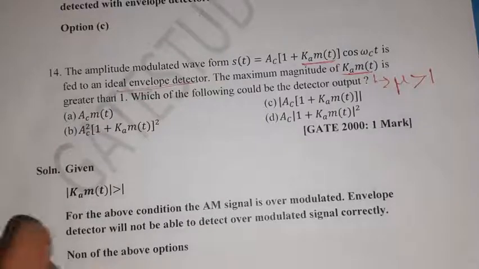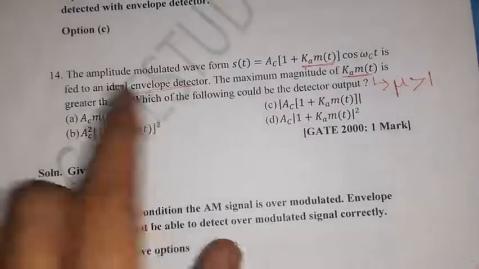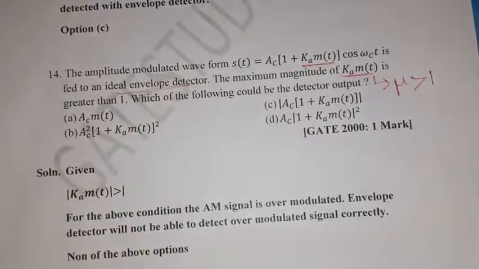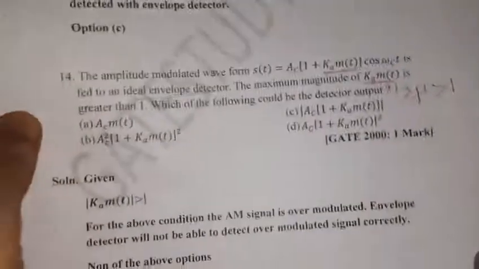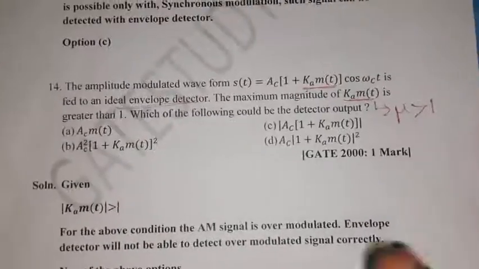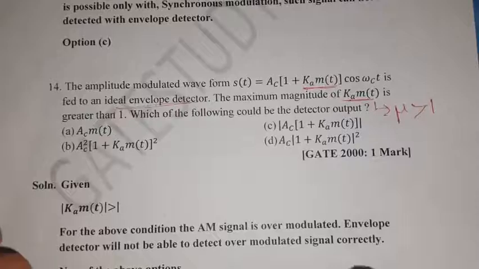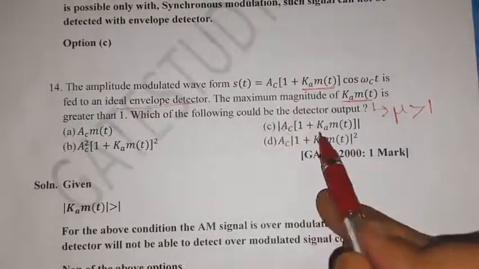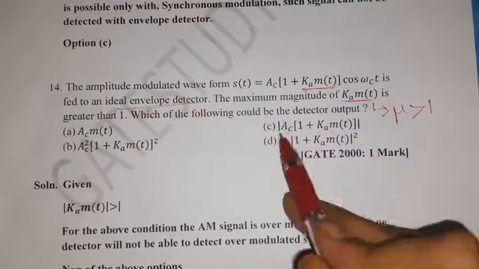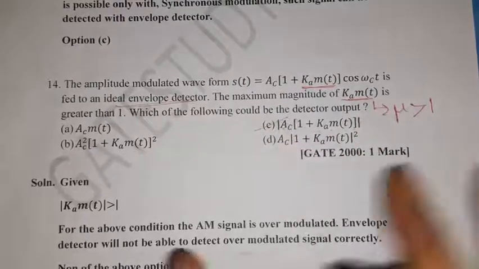So for over modulation, the ideal envelope detector is not used. Which one is used? Synchronous. Previously we have seen that only the synchronous demodulator is used. Anyway, from this option, what is the envelope? How can we find it? The modulus of Ac (1 plus Ka m(t)), the modulus of this one, is the right option.